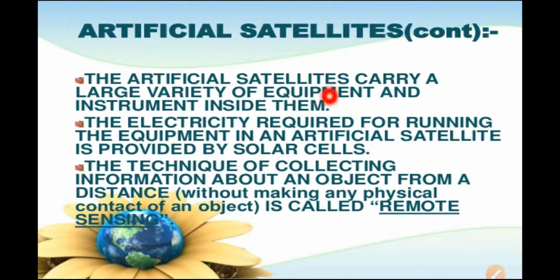Artificial satellites carry a large variety of equipment and instruments inside them, and the electricity required for running the equipment in an artificial satellite is provided by solar cells. The technique of collecting information about an object from a distance without making any physical contact with the object is called remote sensing.